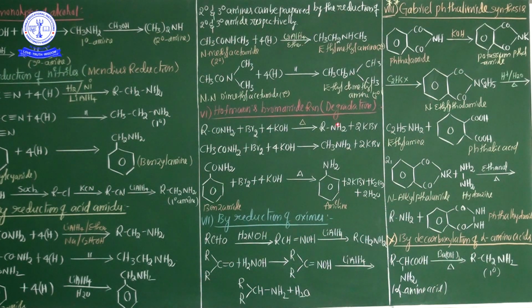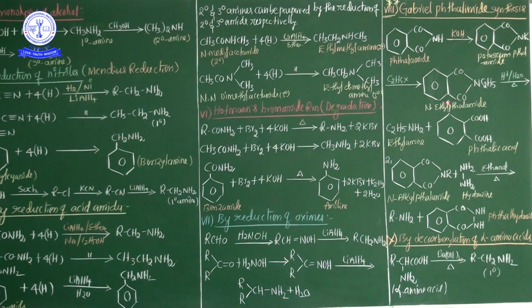So again I repeat the same statement. This method is the best method for preparing 1 degree amines from RX. RX is nothing but alkyl halide, and the method involves the following 3 steps. The first step: phthalimide is reacted with ethanolic solution of KOH to form potassium phthalimide.